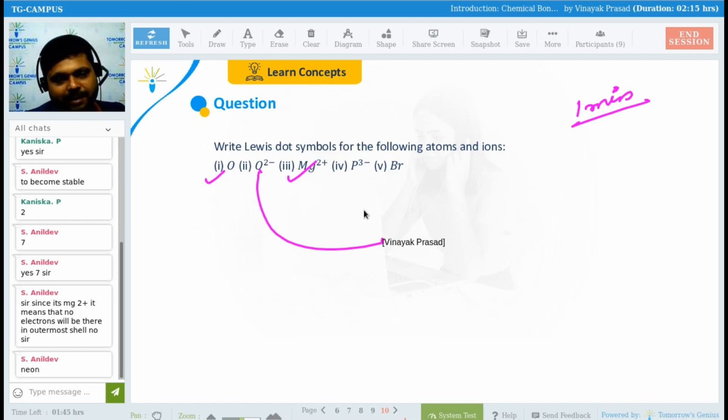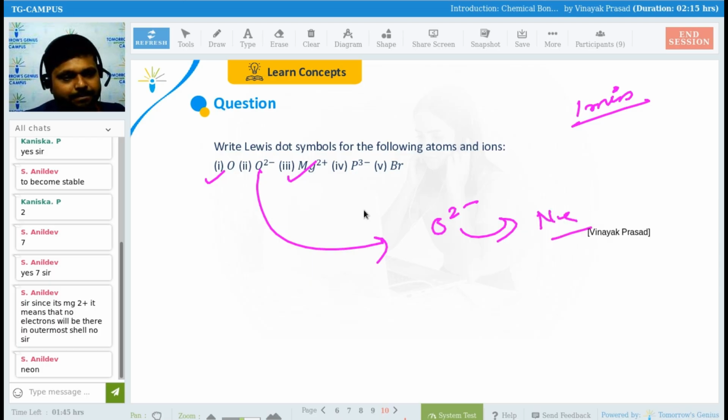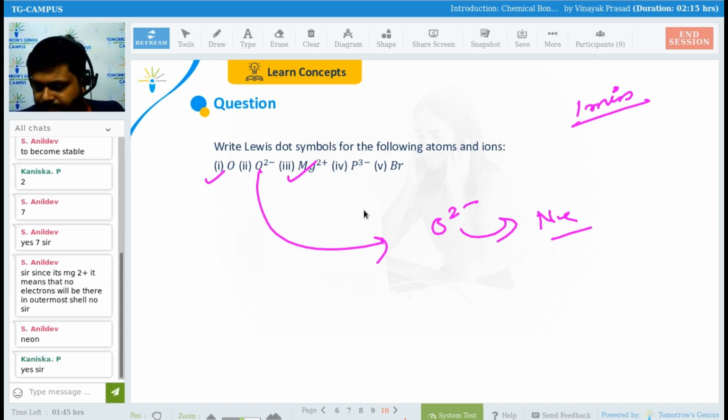If I have to draw this, then what will be the answer? O2 minus, it means what? It has also attained the electronic configuration of what? Neon? Yes or no, guys? Please tell me. O2 minus: Ne and all the electrons that you have to give there, and a -2 charge will also be there. Yes or no? Yes, please tell me. Everyone comfortable?